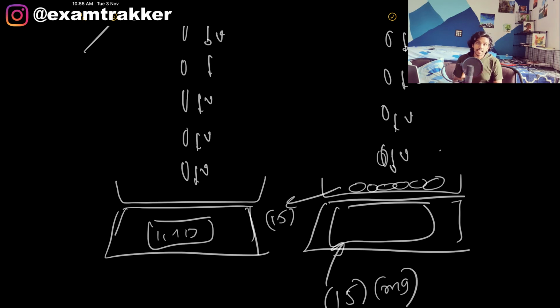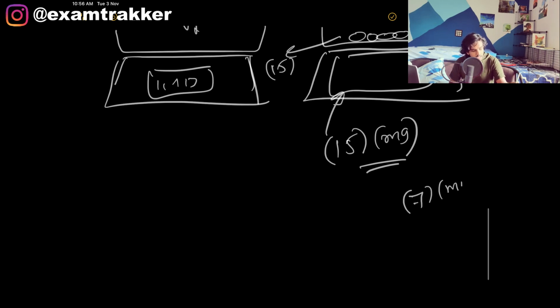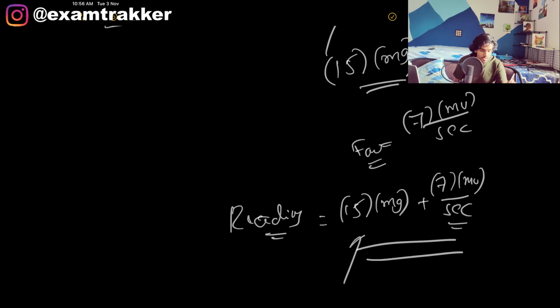All these bullets are imparting some momentum onto the pan, right? Let's imagine 7 bullets per second are also hitting the pan. So all this momentum is also there. Additionally, 7 into mv per second is an average force acting onto the pan. So the entire reading on the pan will be 15 mg plus 7 mv per second. Both are there: this is the original weight of the bullets already in the pan, and this is the constant momentum.